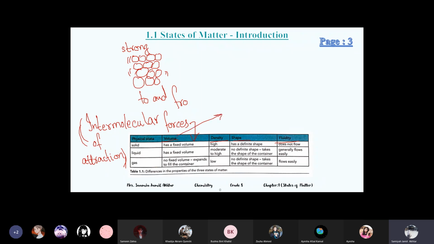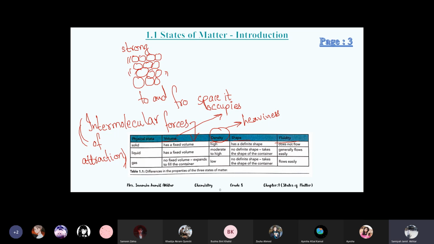Volume is the space it occupies. What's density? How heavy it is, how much mass it has, how much heavy or how much light it is, its weight actually.